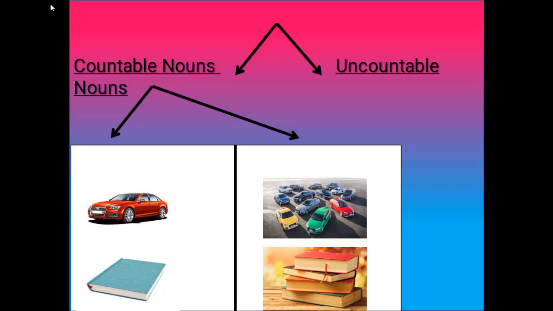Dear students, in this slide there are some pictures. Car is one of them. Car is a singular countable noun and cars are plural countable nouns. In the same way, book is a singular countable noun and books are plural countable nouns.